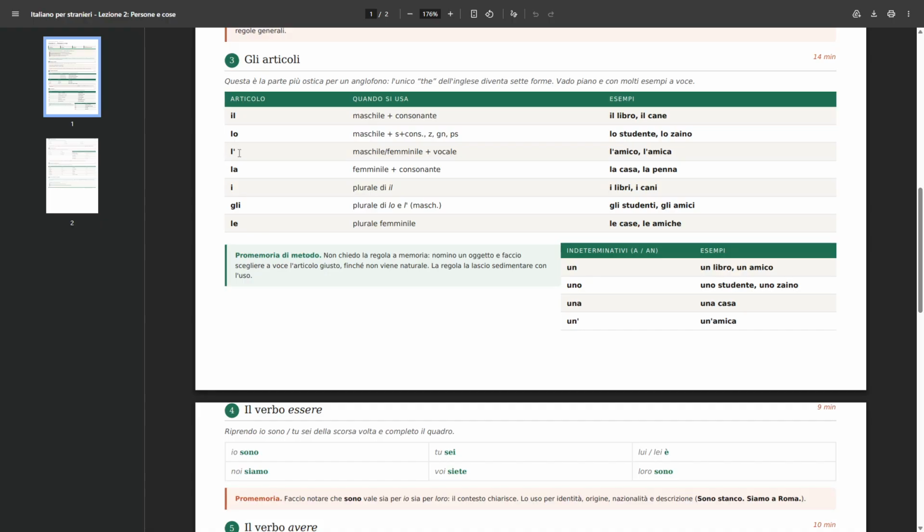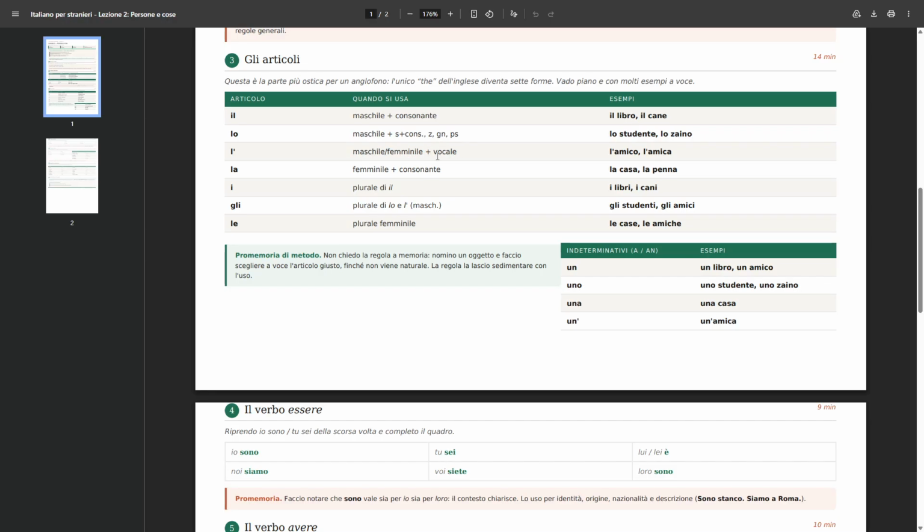Okay, then we have l' with an apostrophe. So usually when there is an apostrophe in Italian, it's a troncamento. That means that it's a word that has been divided, we could say. So it's like lo without the O, l' with an apostrophe. Obviously, take it with a grain of salt. Don't tell your teacher ever a thing like this, but l' with an apostrophe is used for both masculine and feminine nouns that start with a vowel.